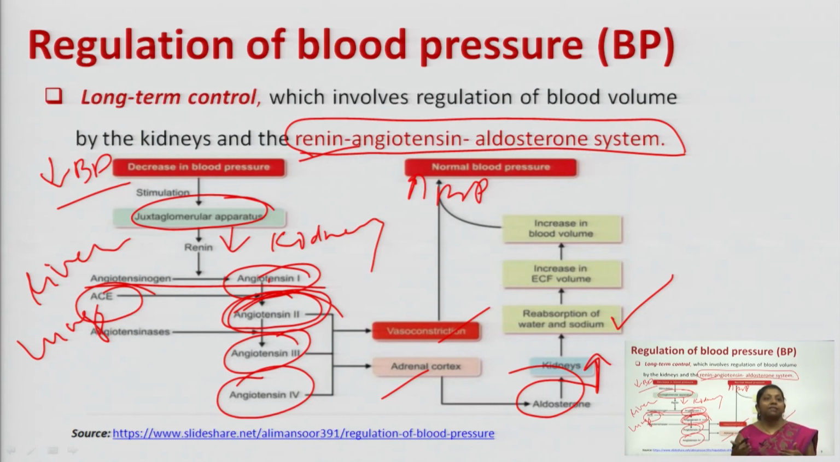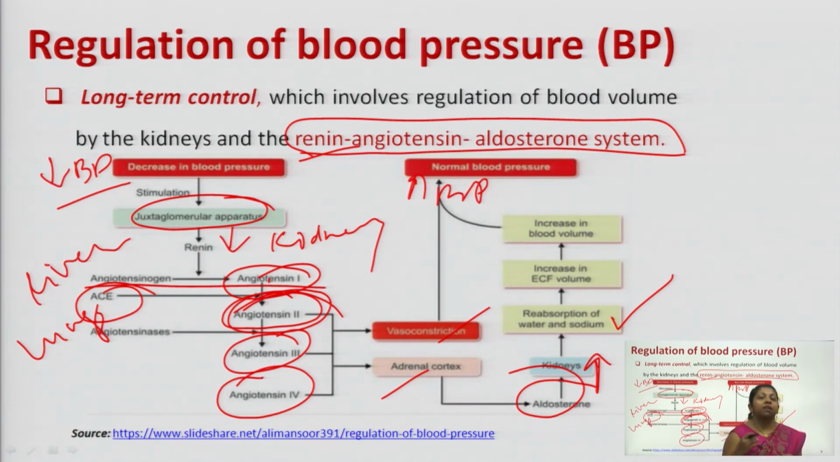Fine. So once this angiotensin is in the scene, angiotensin 2 has a direct action, that is vasoconstriction. Due to vasoconstriction, your blood pressure tends to rise. Along with the vasoconstriction phenomena, it can also stimulate the adrenal cortex. Once your adrenal cortex is stimulated, the release of aldosterone is stimulated.